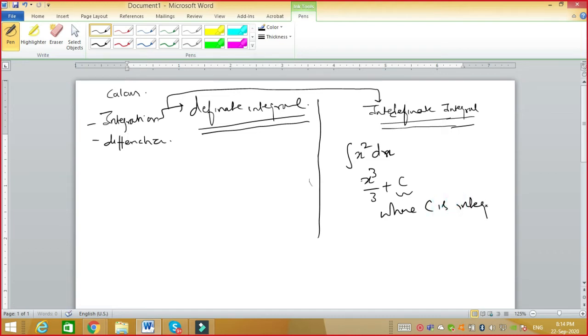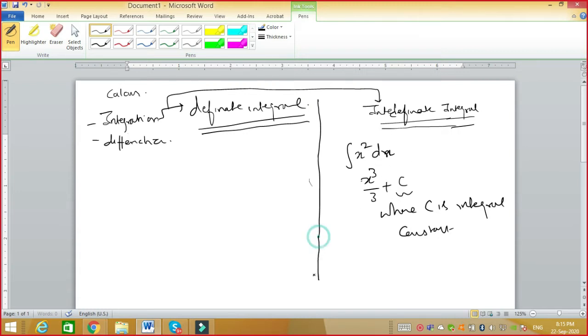Now what is this integral constant and why is it called indefinite? See, the answer is not complete. It is still in terms of variables, and c is also an integral constant. That is why it is called indefinite. As the name suggests, indefinite means the answer is not perfect, it is not complete. That is why it is called indefinite integral.